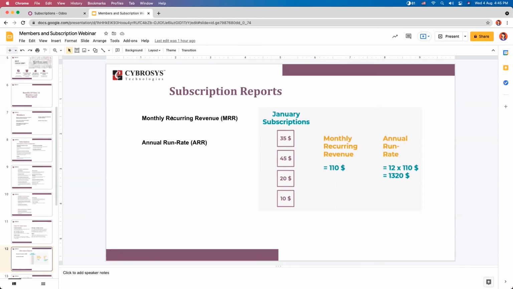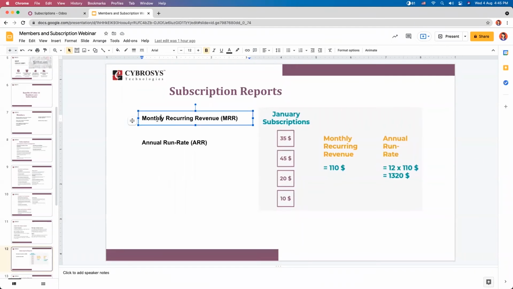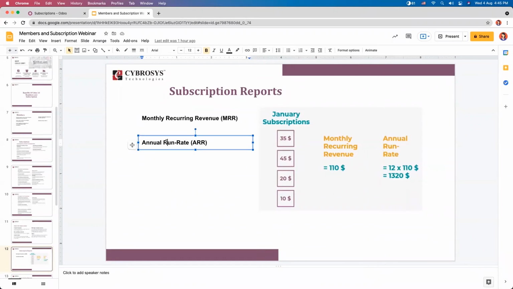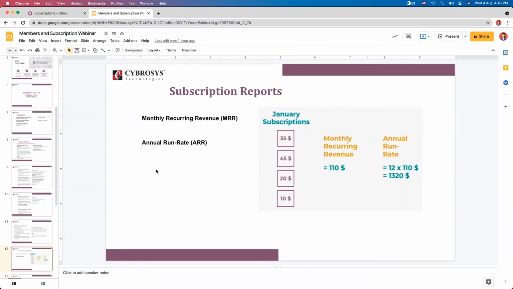So what is monthly recurring revenue? We have seen this term in many places inside the subscription module. This monthly recurring revenue shows the monthly revenue earned with subscription-based products or services. And it is a consistent number used to track all recurring revenue over time in monthly increments. And annual run rate is a yearly version of monthly recurring revenue, which is based on the current monthly recurring revenue. That is to estimate the coming year's performance.